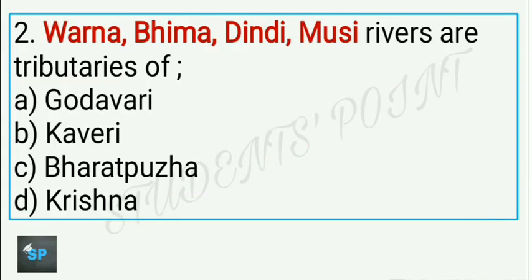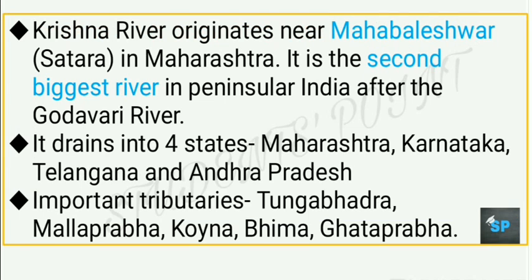Next question now. Varna, Bhima, Dindi, Musi rivers are tributaries of. So these rivers called Varna, Bhima, Dindi, Musi are tributaries of Krishna river. So here D is the right answer. Krishna river originates from Mahabaleshwar in Maharashtra. It is the second biggest river in peninsular India after Godavari river.